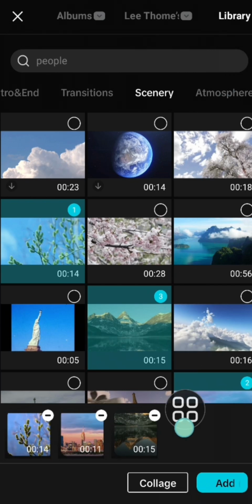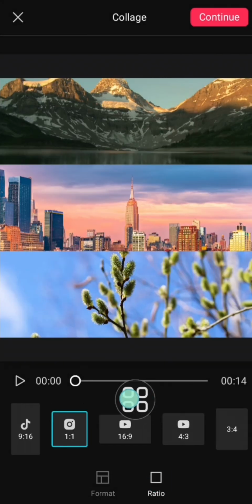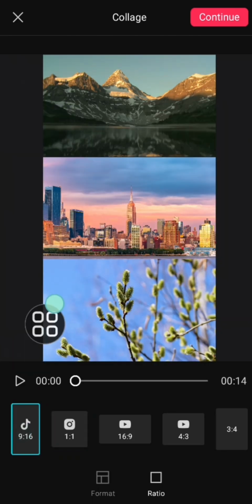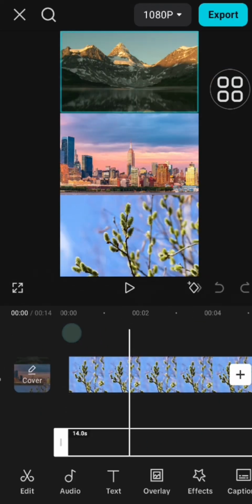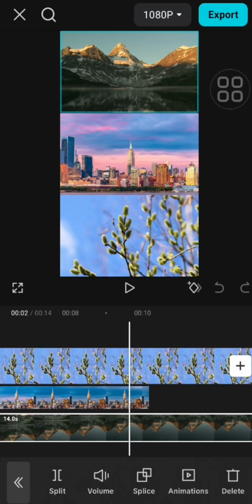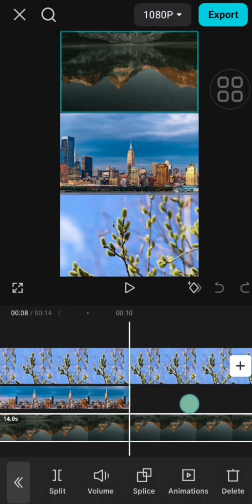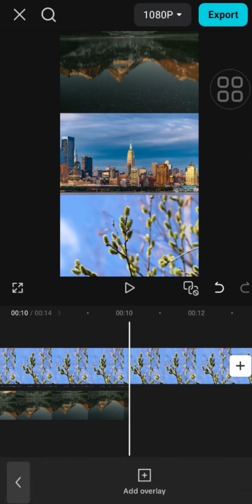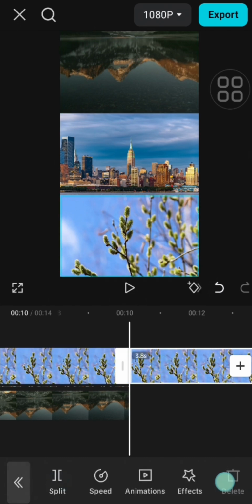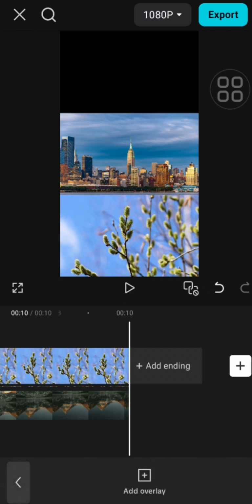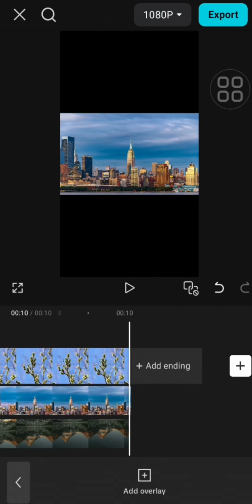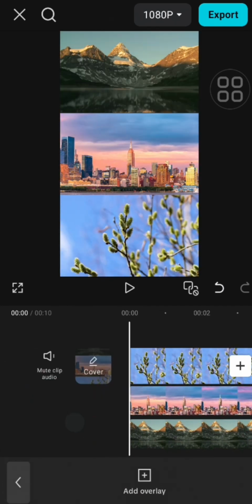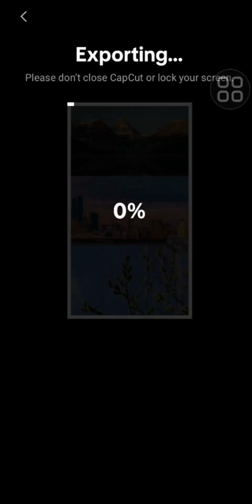Okay, then we can click on collage, and then you can choose the ratio, and I'm going to go with this one and click on continue. Then I'm going to make all these videos have the same duration. I'm going to cut the video at this part. Okay, right, and then we can click on export to export this video.